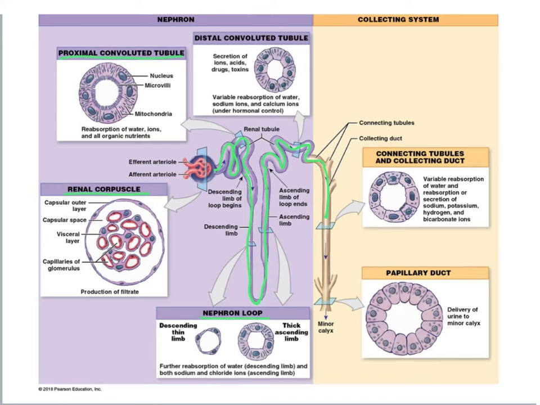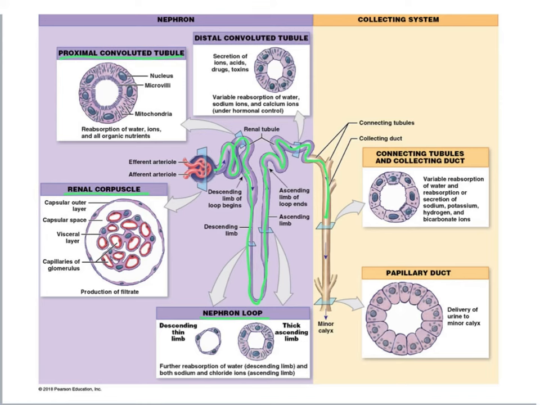Now, the nephron goes from the renal corpuscle to the end of the distal convoluted tubule. And we will go over every single part of the nephron and figure out what they do. There are three key mechanisms that nephrons use for urine formation. And the first one is filtration, which is the process of filtering or forcing fluid across the semi-permeable membrane.